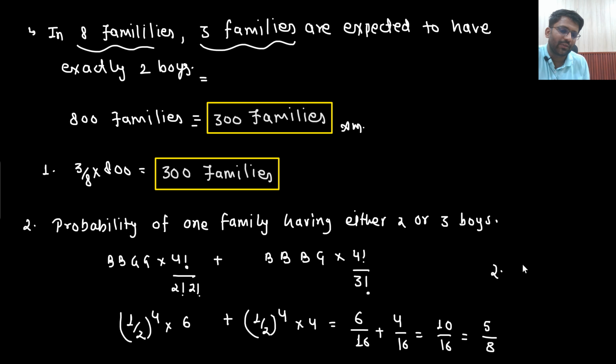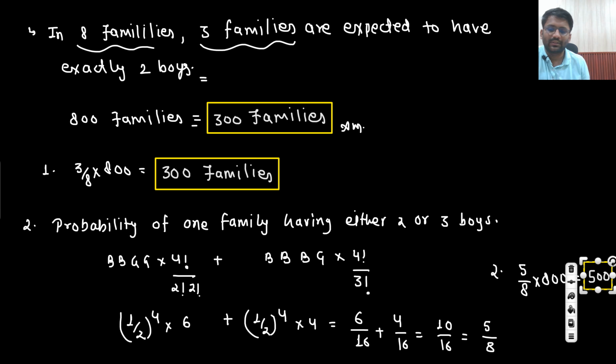So what will be the answer of second question? Sir, out of 8 families, 5 families are expected that either they will have 2 boys or 3 boys. So out of 800 families, 500 families are expected that they will be having either 2 or 3 boys. So answer would be 500.